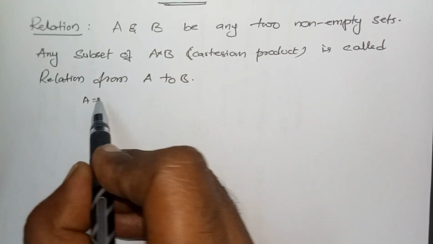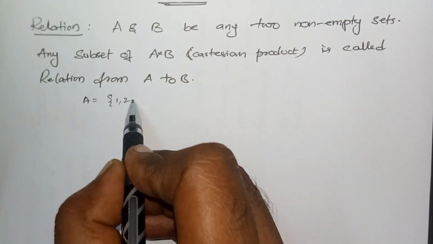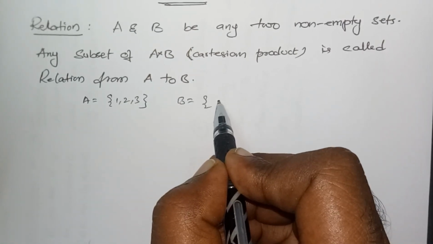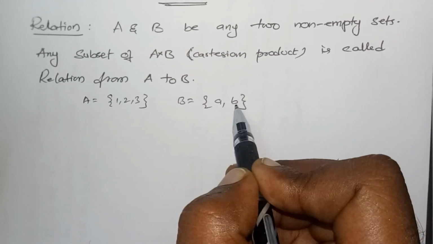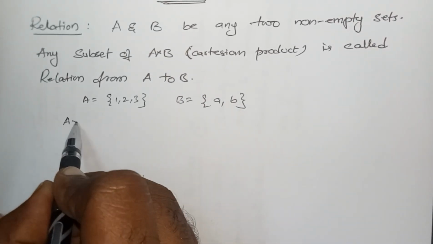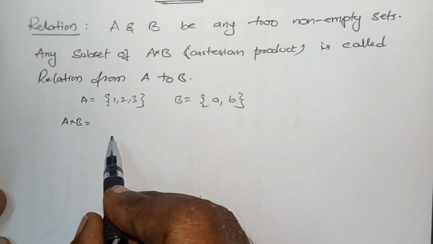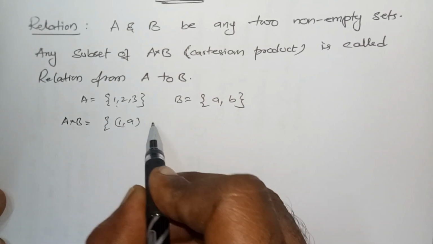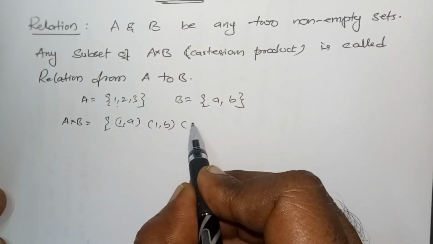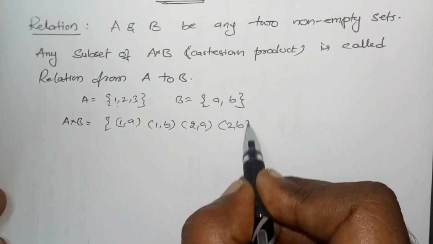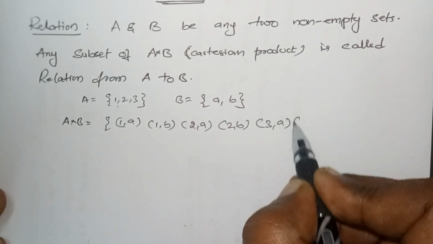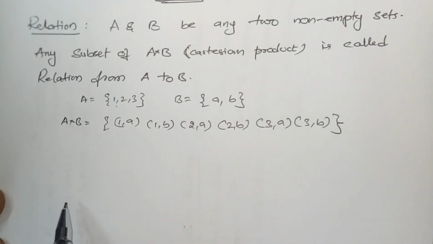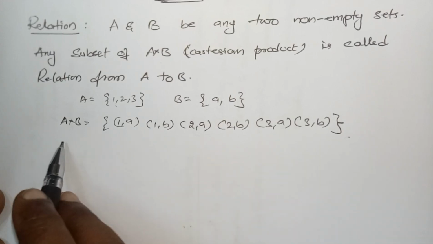Let us consider A is equal to {1, 2, 3}. B is equal to, what we can take is {a, b}. What is A cross B? The Cartesian product A cross B is (1,a), (1,b), (2,a), (2,b), (3,a), and (3,b). We already discussed what the Cartesian product is in earlier classes. So this is the Cartesian product between A and B.